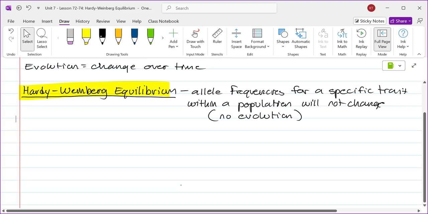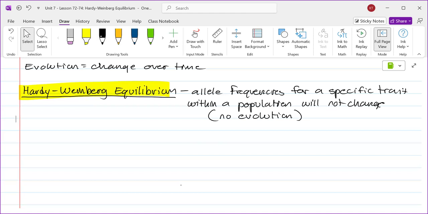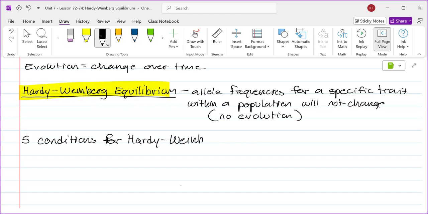In order for there to be no evolution, you have to have 5 conditions to be met. Now, yesterday in class, we went over the 5 things that do cause evolution. In any given order, can you guys share with me what those 5 things are that do, in fact, cause evolution to occur? Tell me one, Mackenzie.